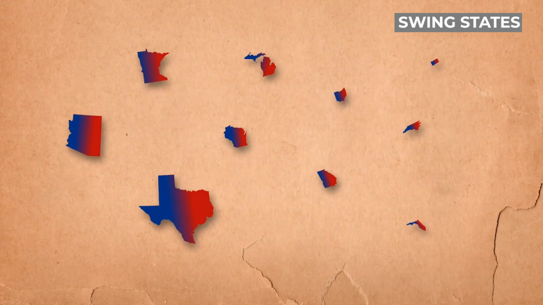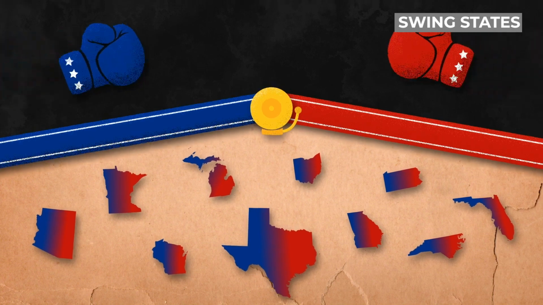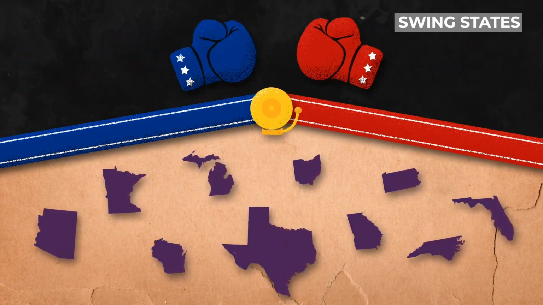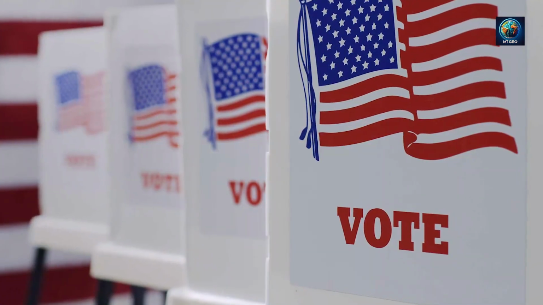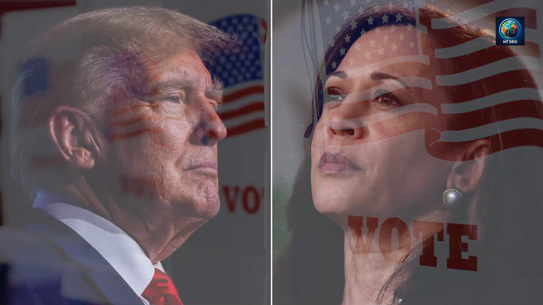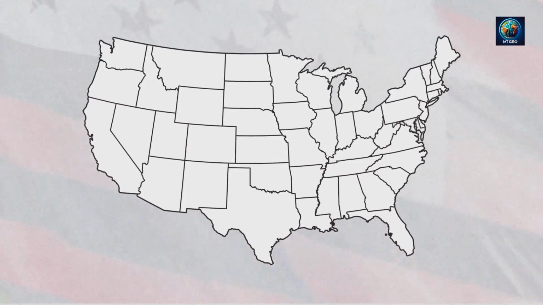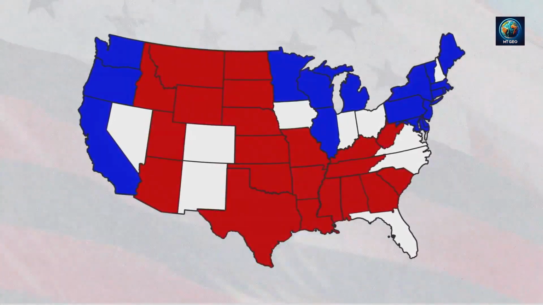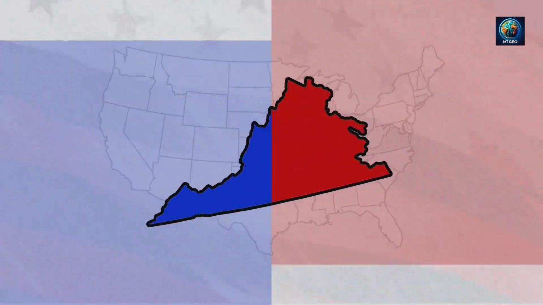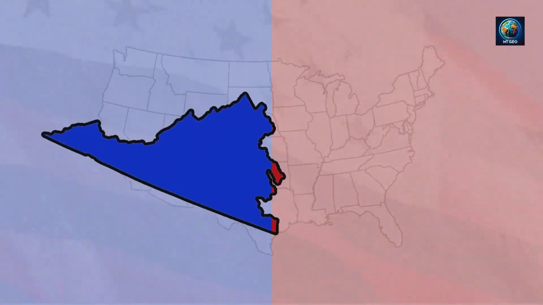Swing states are always the focal point of presidential campaigns, as even a small shift in voter support can change the final outcome. The 2024 election promises to be an intense and unpredictable race. The factors we've discussed, such as the economy, demographics, media, and social issues, will continue to shape voter perspectives in specific regions. In this context, the swing states will play the most crucial role in determining the final outcome.